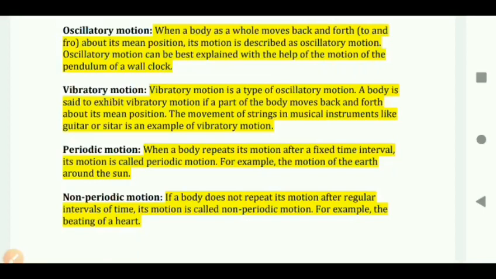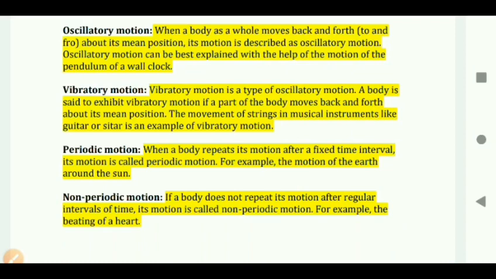Next, vibratory motion. Vibratory motion is a type of oscillatory motion. A body is said to exhibit vibratory motion if a part of the body moves back and forth about its mean position. The movement of a string in a musical instrument like guitar or sitar is an example of vibratory motion. Next, periodic motion. When a body repeats its motion after a fixed interval of time, its motion is called periodic motion. For example, the motion of the earth around the sun.